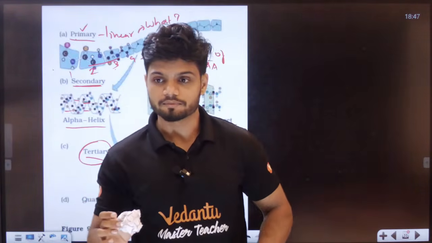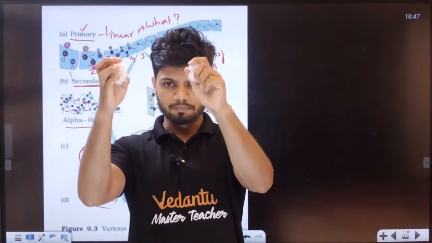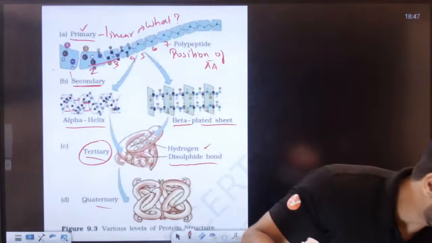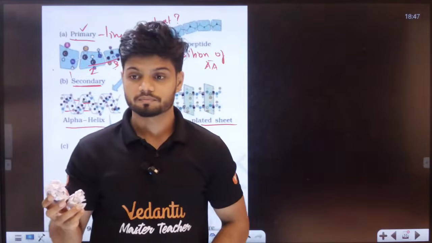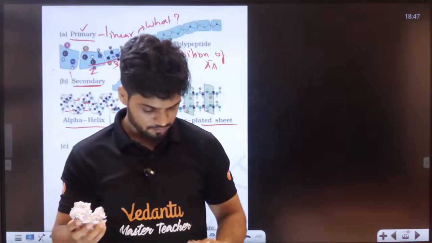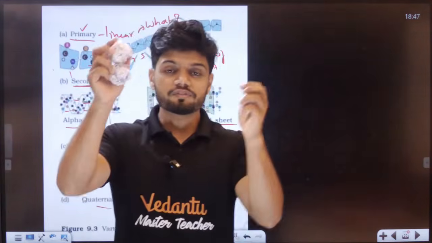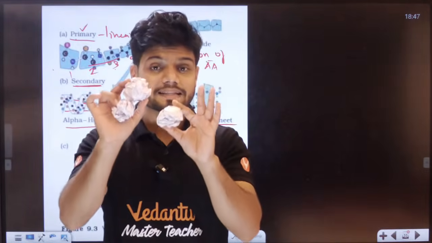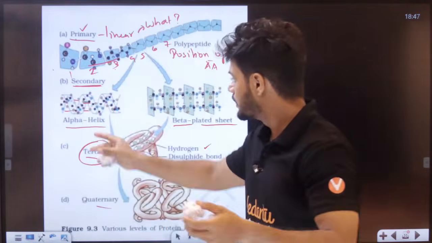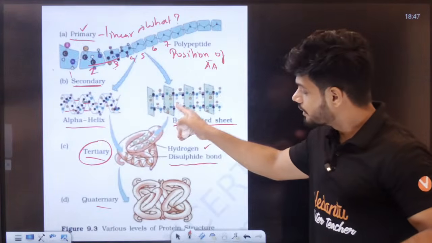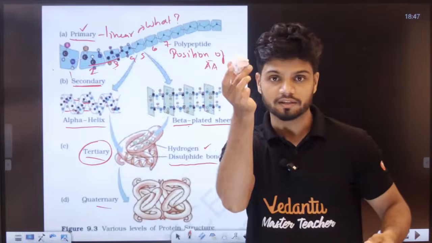See, there can be one more tertiary structure. Okay. Now let's take one more. One more is there. These alpha helix and beta plated, when they join together, they give you tertiary structure, 3D structure.